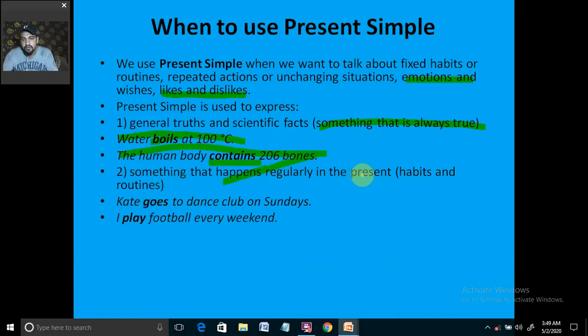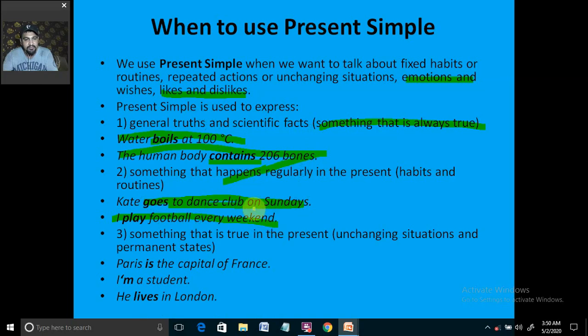Something that happens regularly in the present, which happens on a regular basis, is a habit or routine. Kate goes to dance club on Sundays. That is the habit of Kate, or we can say the routine of Kate to go to the dance club on Sundays. And I play football every weekend. That is also the right example for habits and routines.